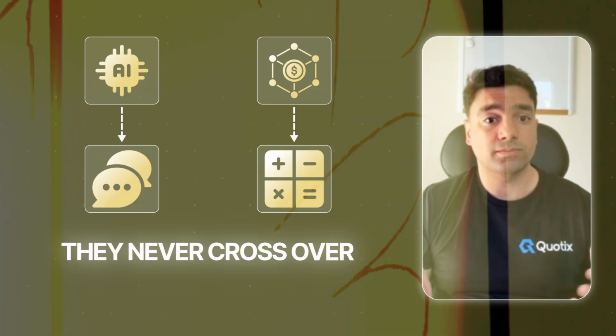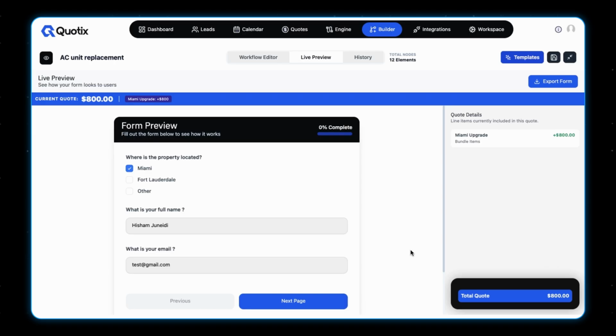They never cross over. So I would love to introduce you to the platform Quotix. Let me walk you through the platform I've been working on. I'm going to be focusing on the Builder tab since the core features are here. This is a preview of a form that can be posted on a business website. In the middle here, we can see questions, and on the right side, we can see quote details along the way. For example, when I selected Miami here, we have the mandatory upgrade of 800.